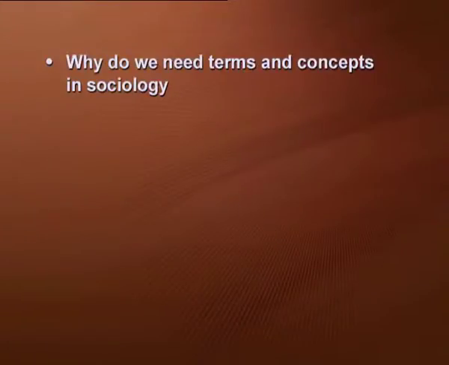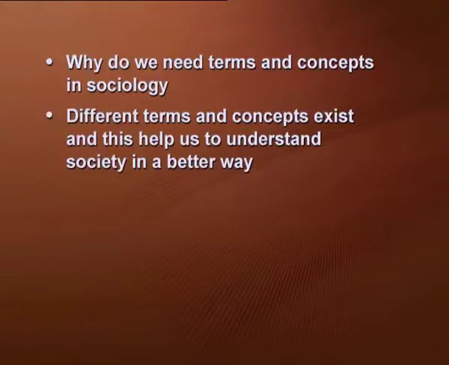Now let's have a recap of what we have learned till now. The first thing is that we discussed why we need terms and concepts in sociology. We discussed the terms and the concepts separately. The different terms and concepts help us to understand society in a better way, even if we have contrasting or divergent views.